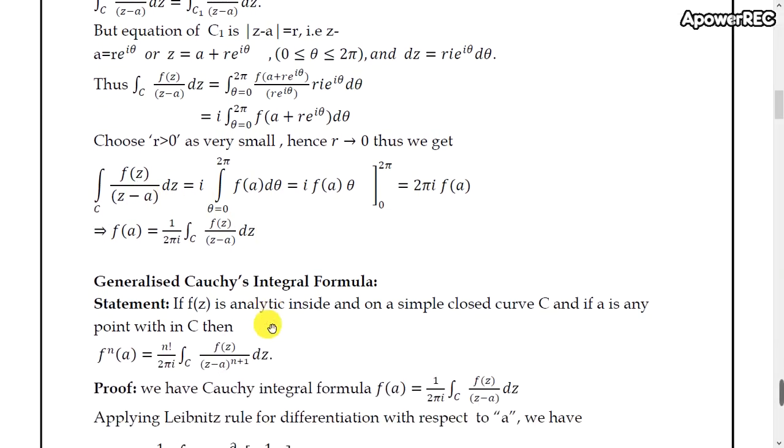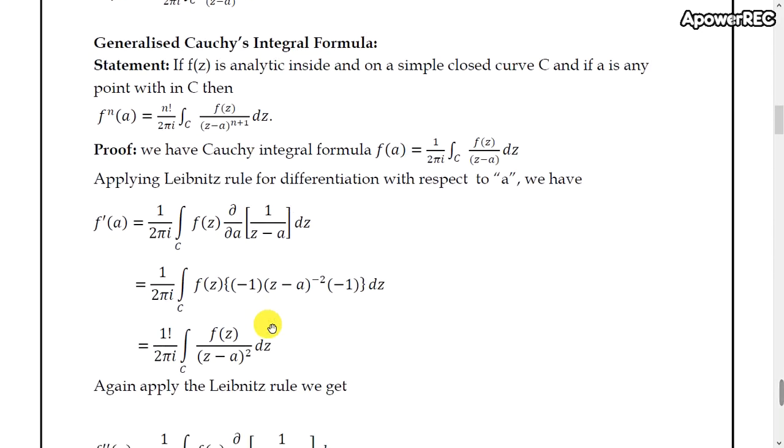Now come to the generalized Cauchy's integral theorem. Statement: if f of z is analytic inside and on a simple closed curve C, and if a is any point within C, then f n of a equals n factorial divided by 2 pi i times the integral over C of f of z divided by z minus a whole to the power n plus 1 dz, where f n of a is the nth derivative of f of z. Now come to the proof.